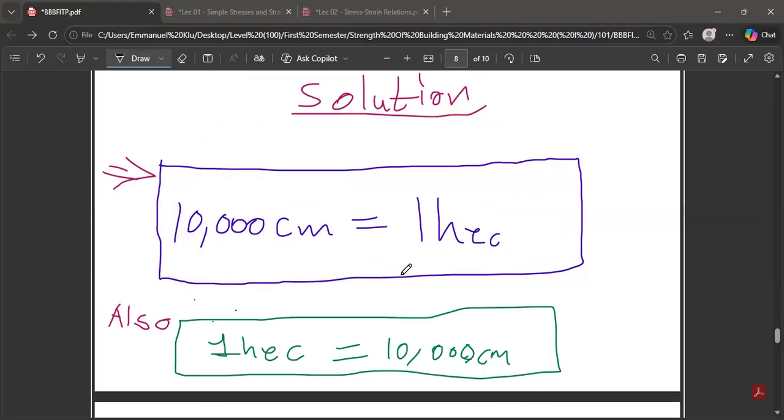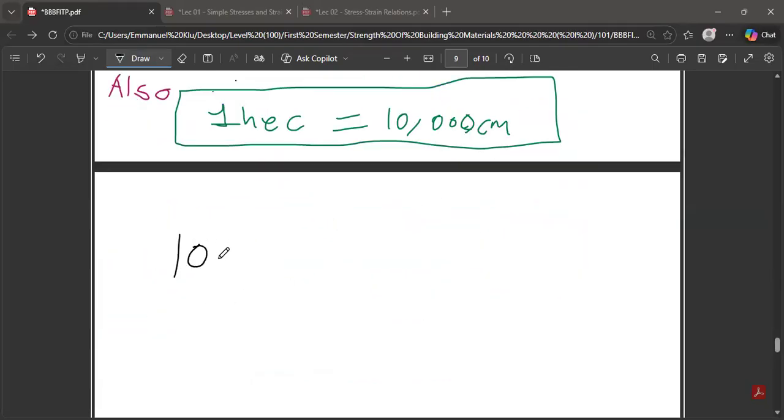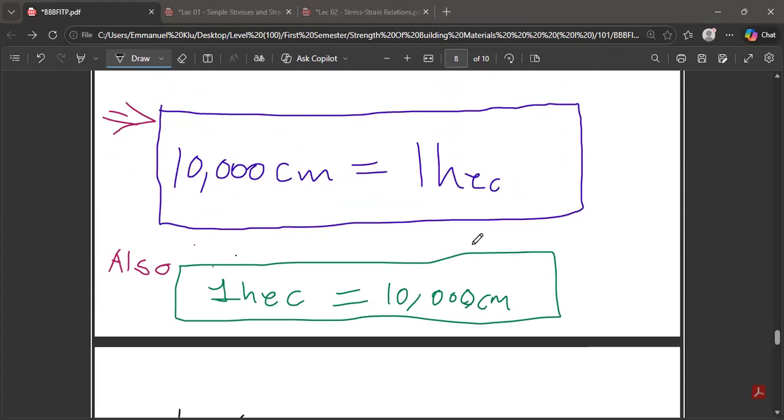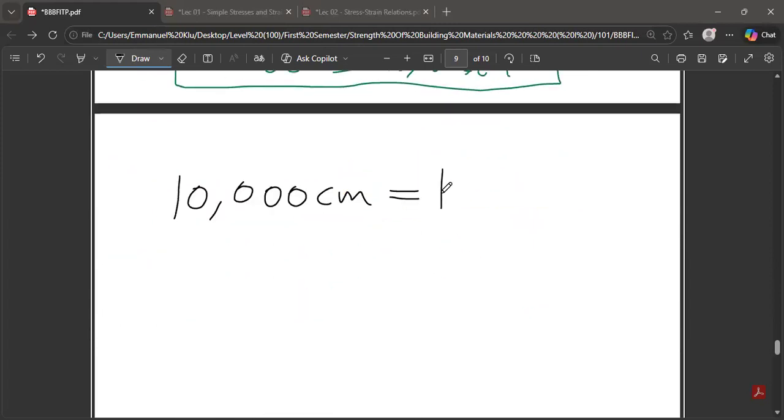So the formula we had was what? 10,000 centimeters was equal to 1 hectare. So we are saying that if 10,000 centimeters is equal to 1 hectare, then we put a comma.